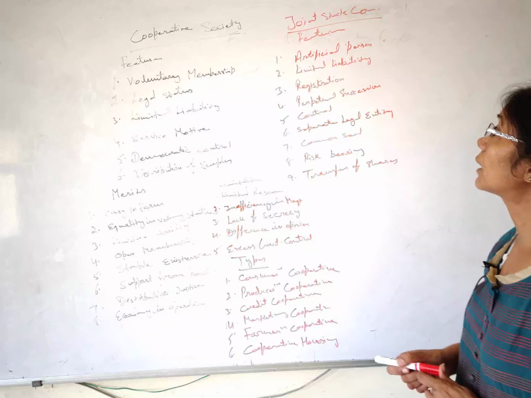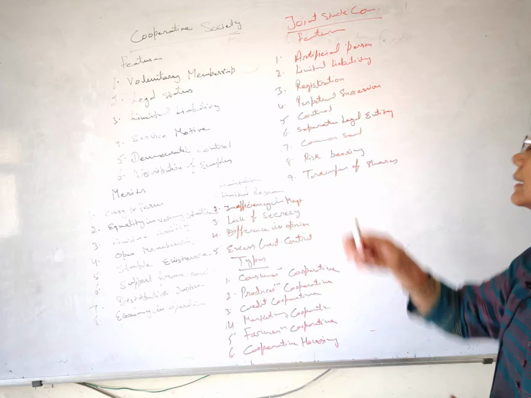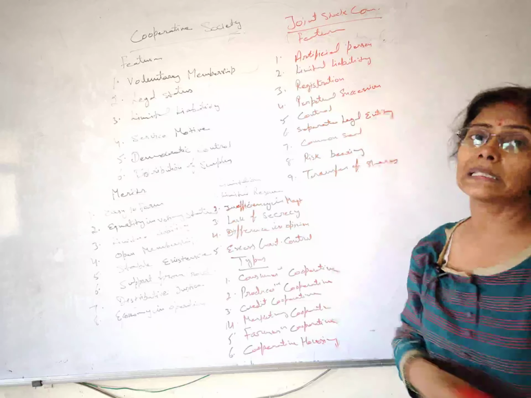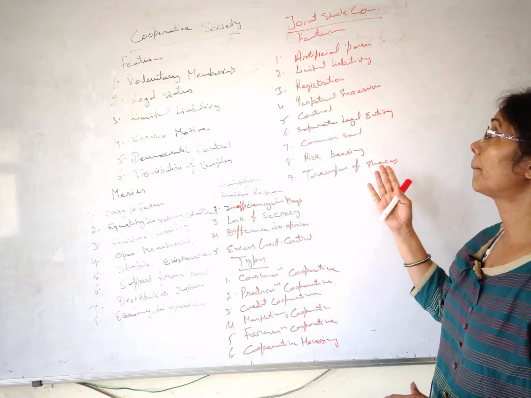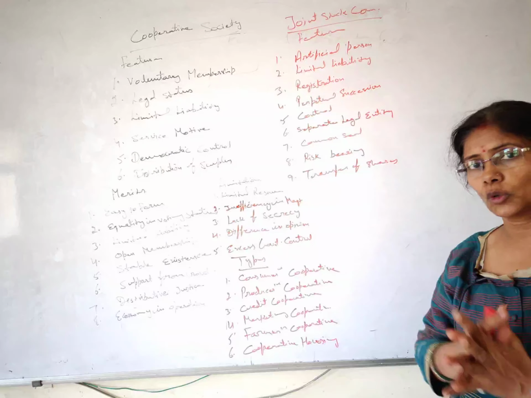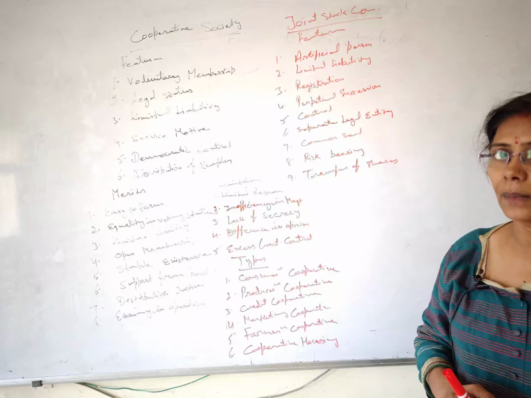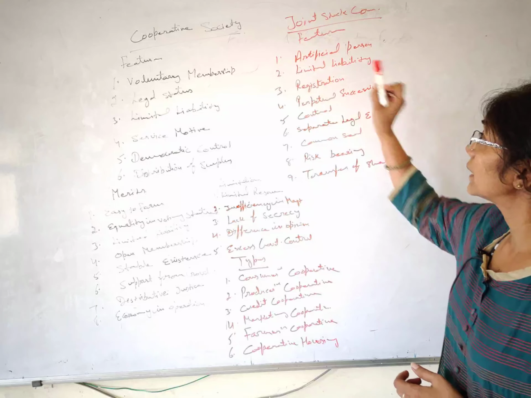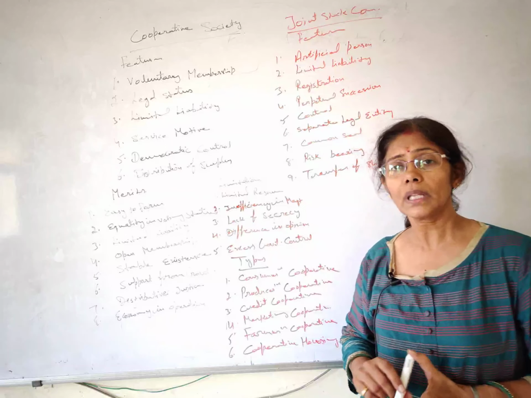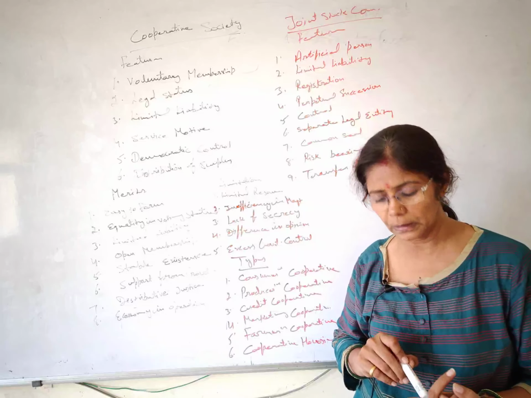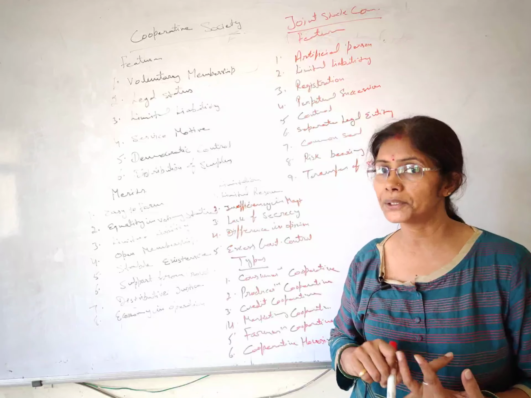So, joint stock company. Students, its name is suggesting company. Company means kisi ka saath. So here also it is a combination of somebody. A single person can't form a company. Students, I will just give you a brief regarding the company. In a company we have a minimum of 2 people and a maximum of 200 people.